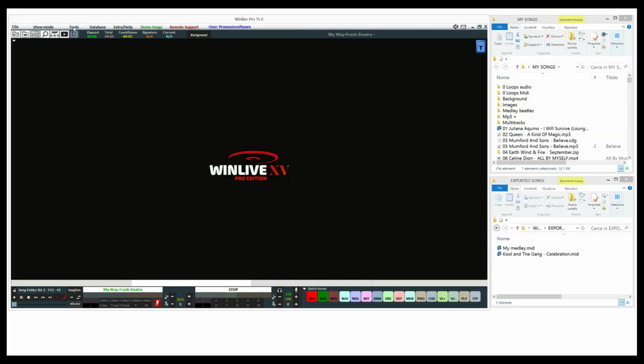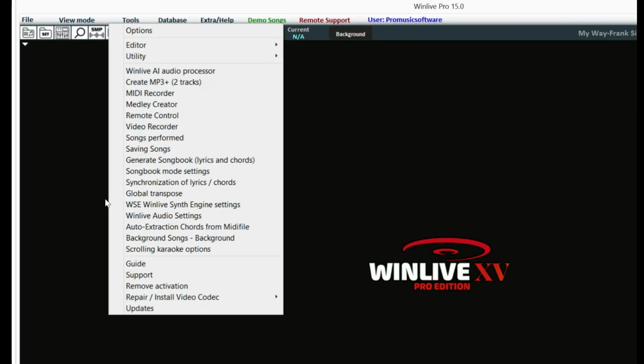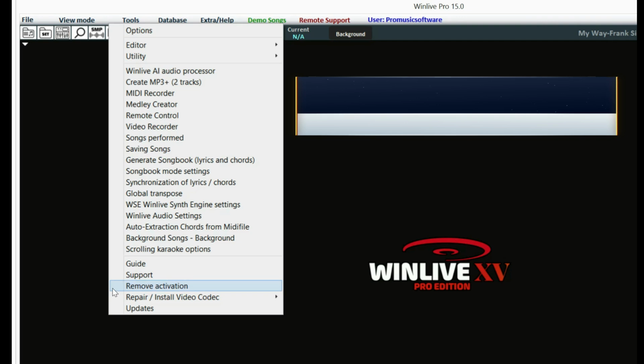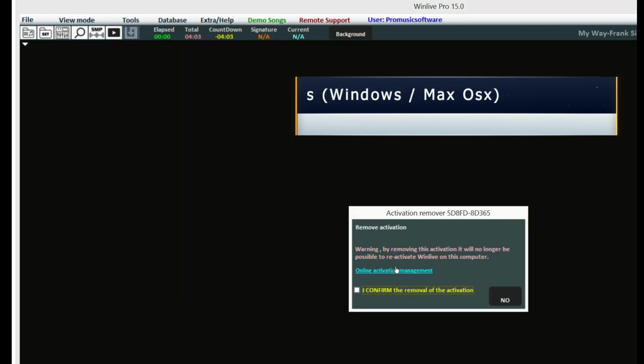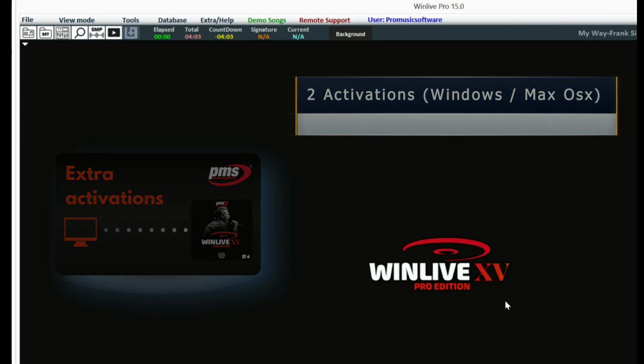The program comes with the activation on 2 devices, so that you can install it on 2 PCs, Windows or Mac. In the current version, the user can manage directly their activations in case of formatting, PC change, main hard disk replacement, RAM increase, and so on. In particular cases, extra activations can be purchased directly from our website. We remind you that the activation transfer to third parties is forbidden, as well to avoid your entire account from being blocked.